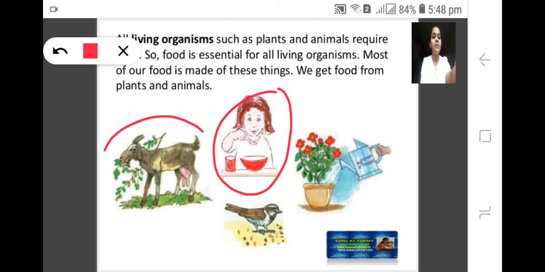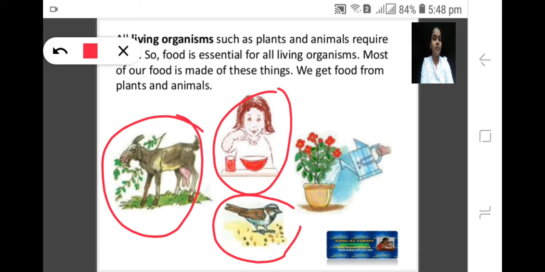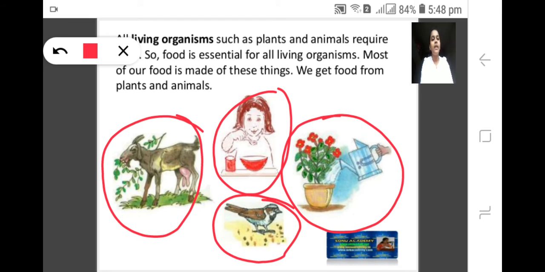Even the animals, here you see the goat is eating a plant, and even the birds are also living organisms, right? So they also require food. And plants also come under living organisms, and they also require food, right? In this way, food is very important for their living life, right?